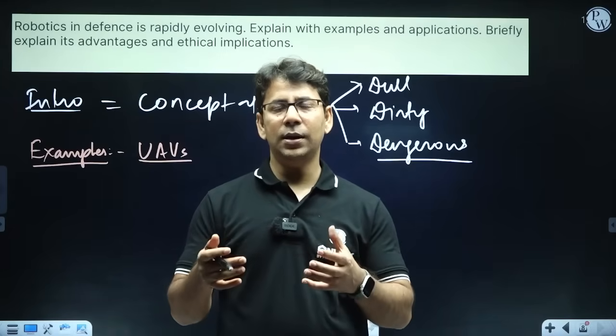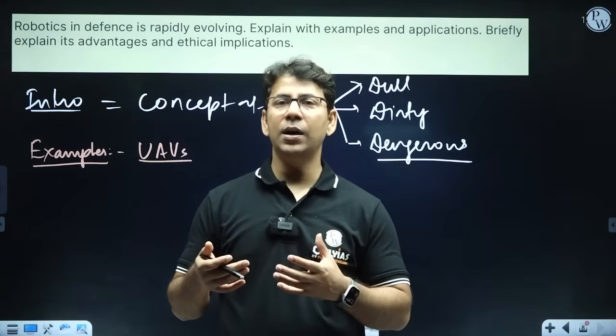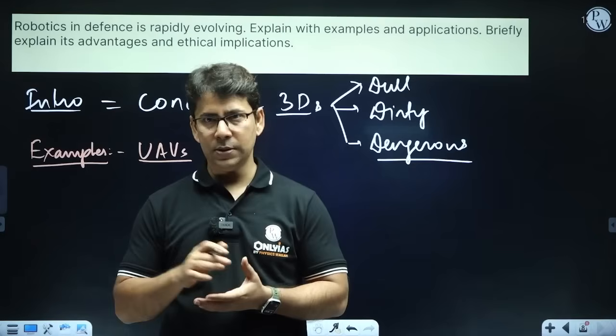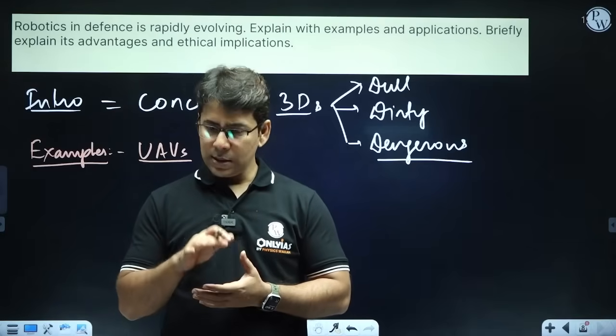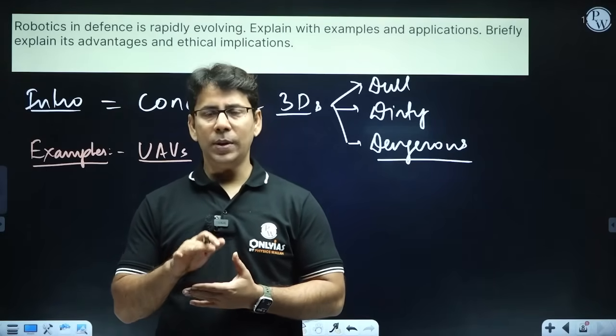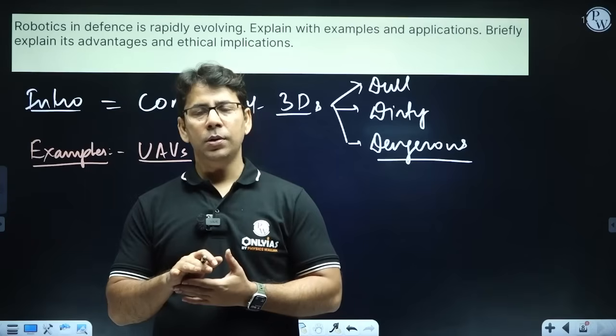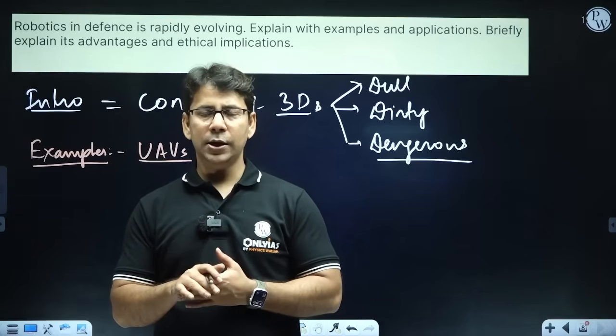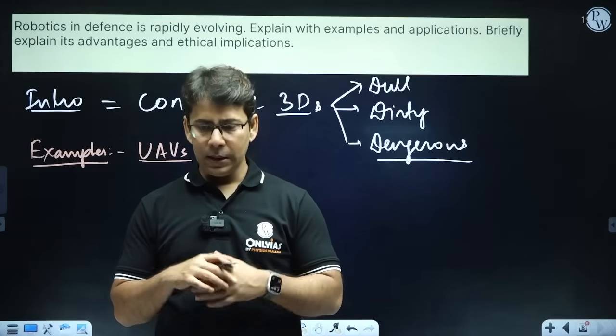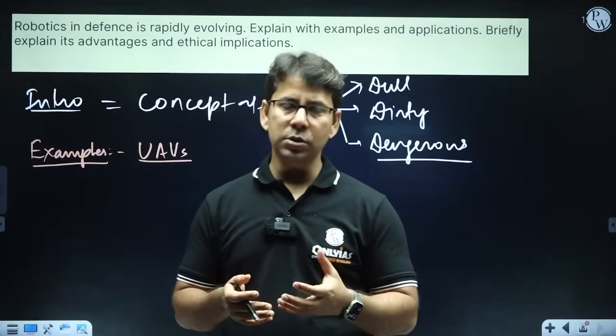They can collect the surveillance data and give it to us. And in these surveillance operations, your soldiers will not be under any risk. These UAVs can also be utilized